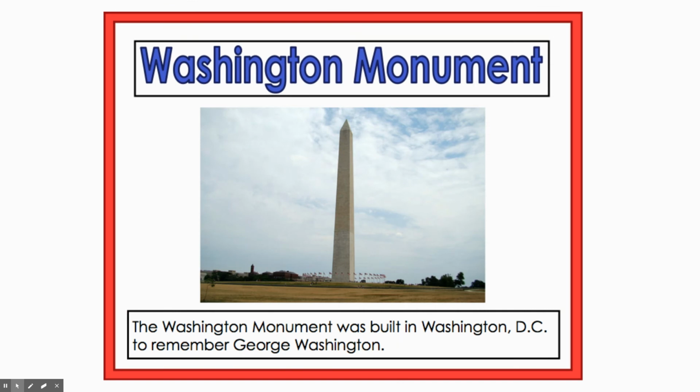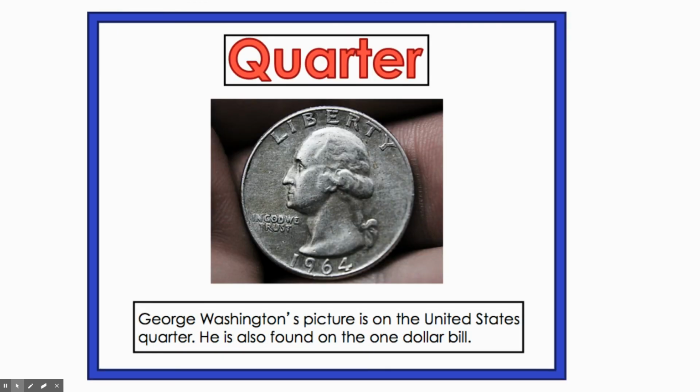Washington Monument. The Washington Monument was built in Washington, D.C. to remember George Washington. Quarter. George Washington's picture is on the United States quarter. He can also be found on the $1 bill.